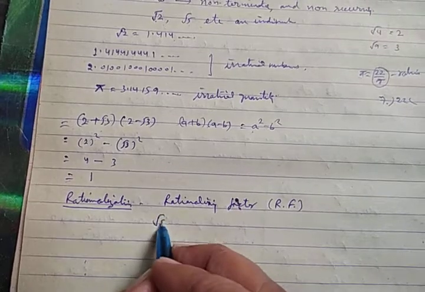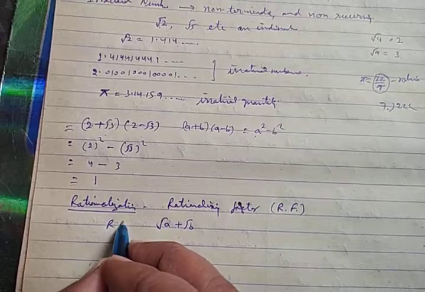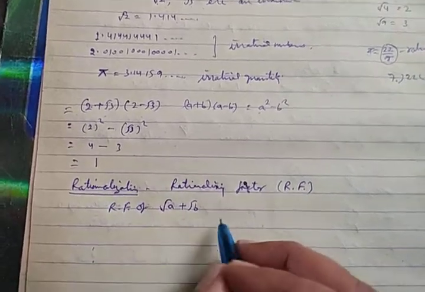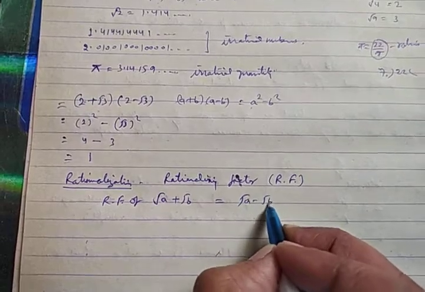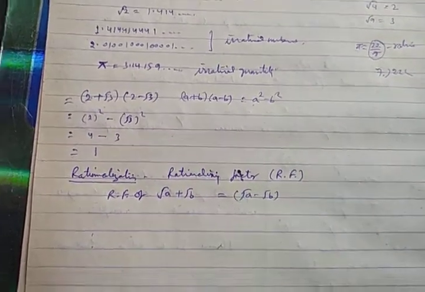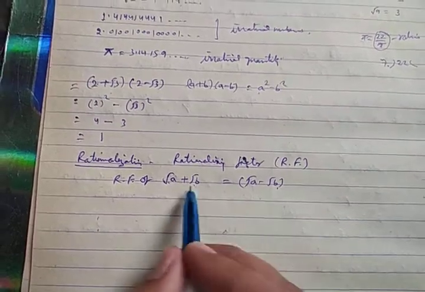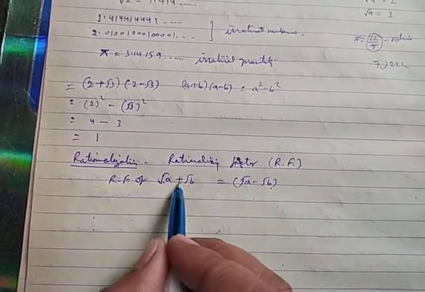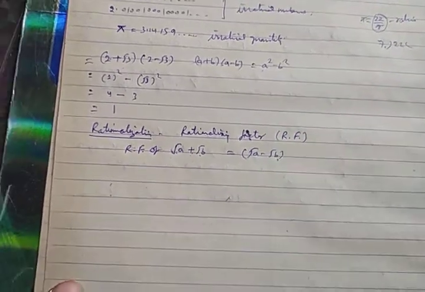If the quantity given is under root a plus under root b, the RF of under root a plus under root b is under root a minus under root b. In the same manner, the sign will be changed. The quantity remains similar, only the sign changes. If minus is here, then plus will become here. The questions would be like this.